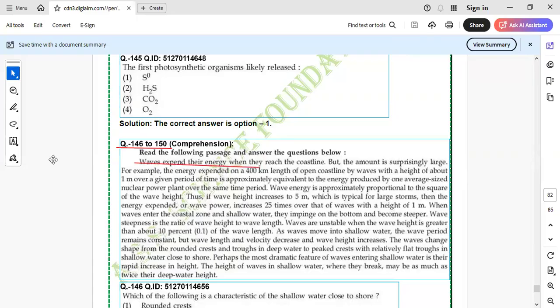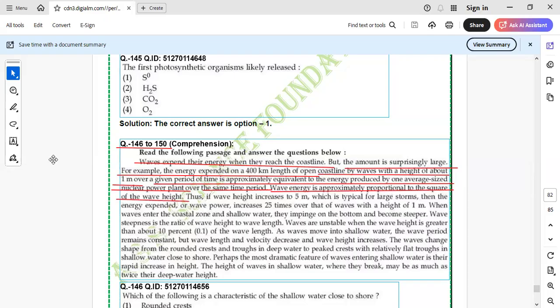Waves expend their energy when they reach the coastline, but the amount is surprisingly large. For example, the energy expended on a 40-kilometer length of open coastline, they are talking about the wavelength, by waves with a height of about 1 meter over a period of time is approximately equivalent to the energy produced by one average size nuclear power plant, right? They have done a comparison over the same time period. Time period is same. Wave energy is approximately proportional to the square of the wave height.